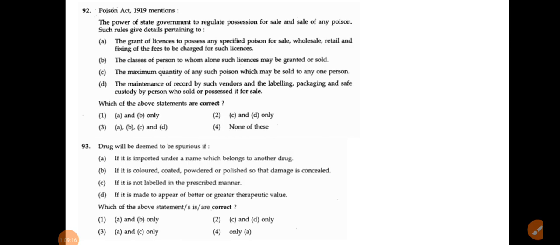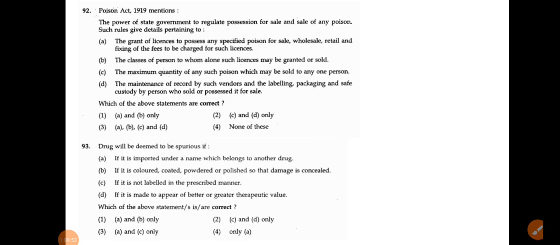The Poisons Act 1919 mentions: the grant of license to possess any specified poison for sale, wholesale, retail, and fixing of the fees to be charged for such licenses; the classes of persons to whom alone such licenses may be granted or sold; the maximum quantity of any such poison which may be sold to any one person; the maintenance of records by such vendors, and the labeling, packaging and safe custody by persons who sell or possess it for sale.